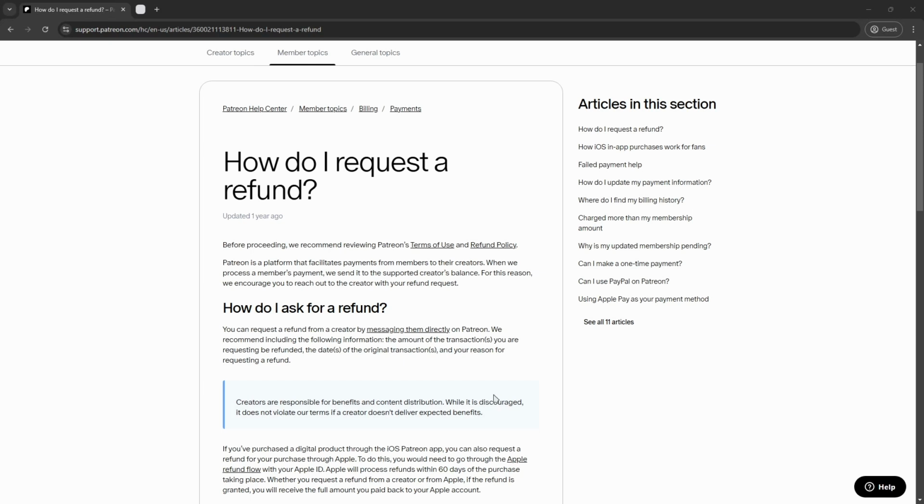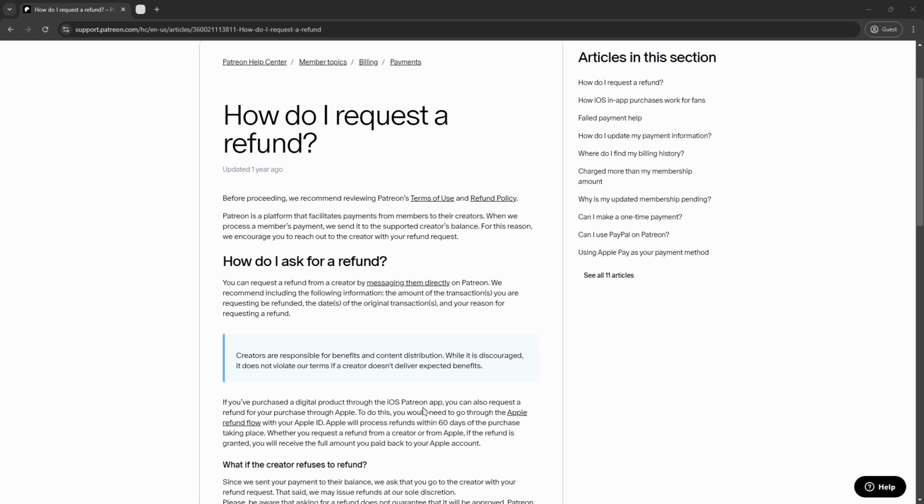Hello guys, today I'm gonna point out the necessary and significant details on how to request a refund on Patreon's support page. So to request a refund on Patreon, start by reviewing their terms of use and refund policy. Patreon facilitates payments to creators, so you'll need to reach out to the creator for a refund. Message them directly on Patreon, including the refund amount, date, and reason.